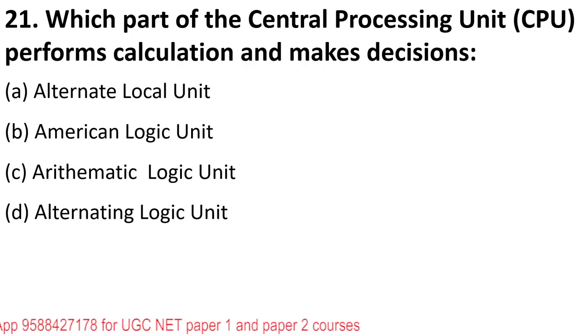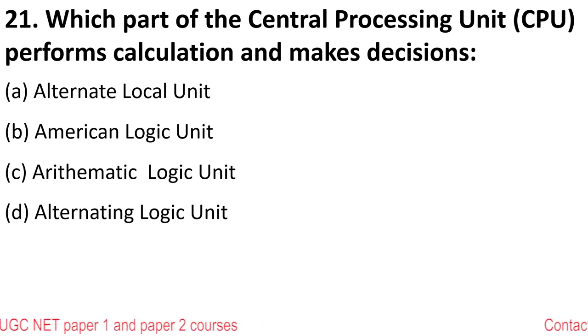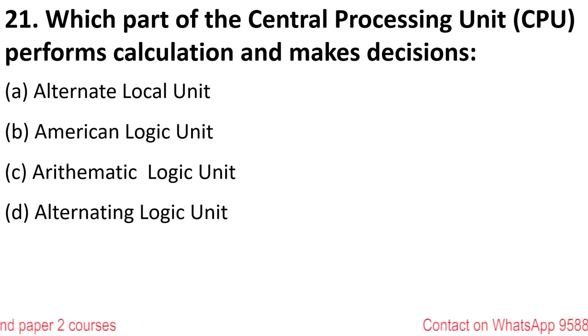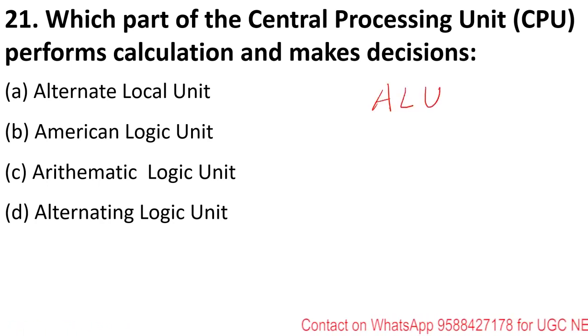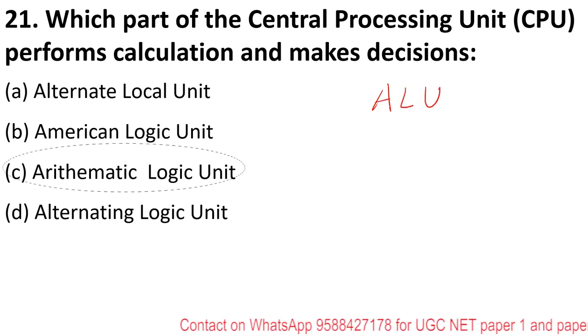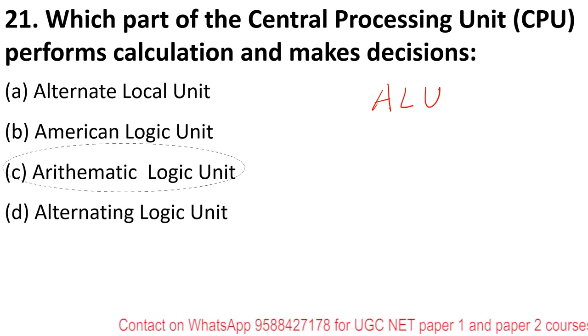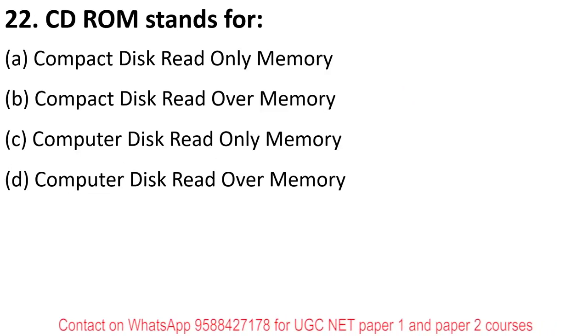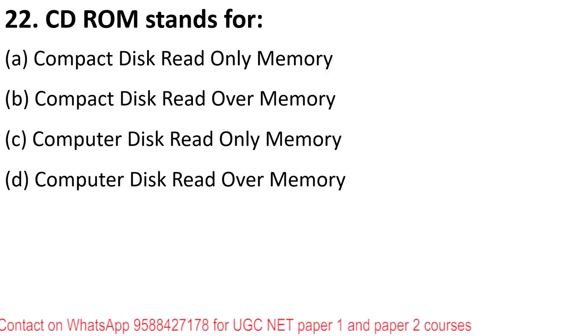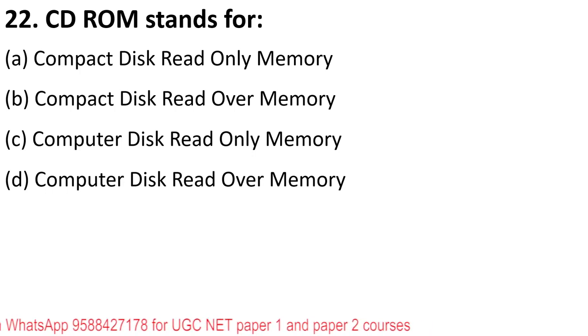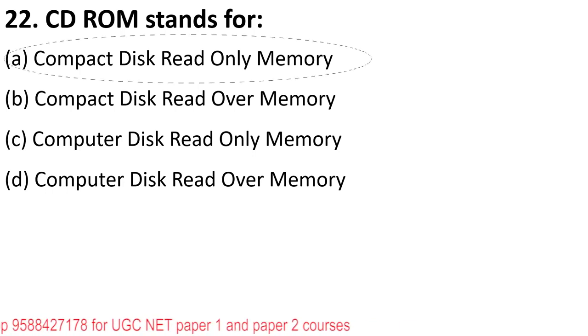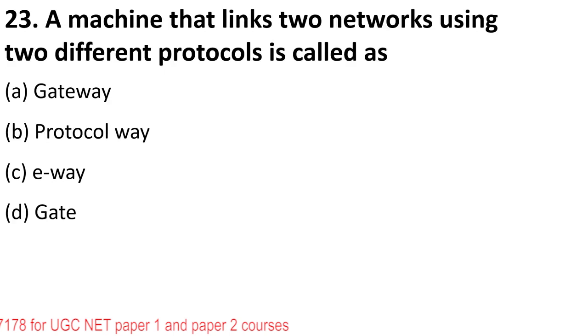Which part of the CPU performs calculations and makes decisions? The part of the CPU that does these mathematical operations is called ALU, Arithmetic Logic Unit. So if you look at the options, option C is the right answer. Okay, next. CD-ROM stands for? CD-ROM, students, is compact disk read-only memory. Option A is the right answer.